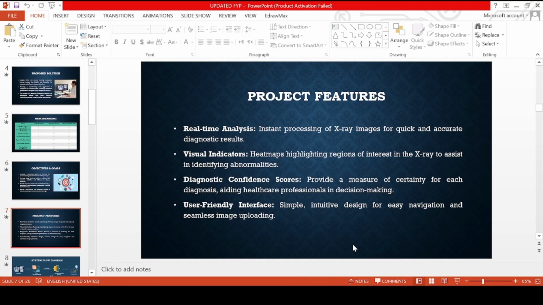So the project offers real-time analysis for the X-ray image, and it can include visual indicators such as the heat map, and each diagnosis is also supported by the confidence score. And the web-based application should also have a clean and user-friendly interface, making it easy to upload the image.